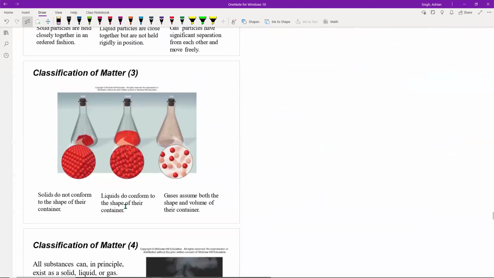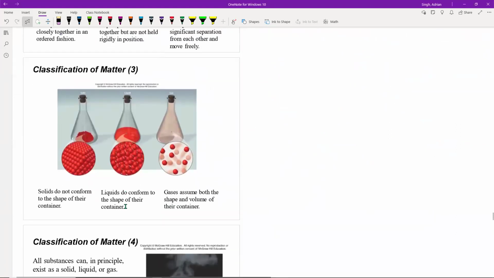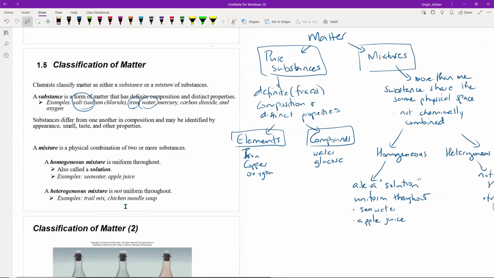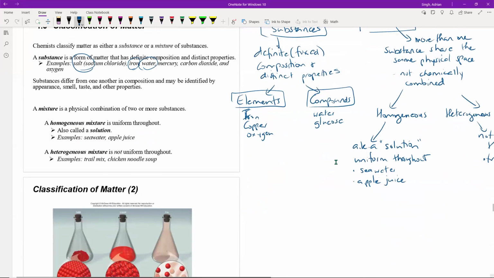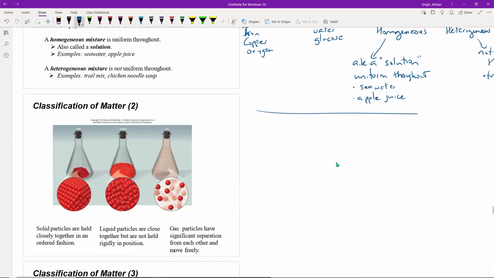The other way that we can classify matter is based on, so we looked here at the composition. So that was classification based on composition, what they're made up of. The other way we can classify matter is based on the particles themselves.